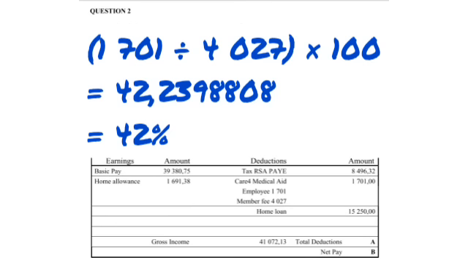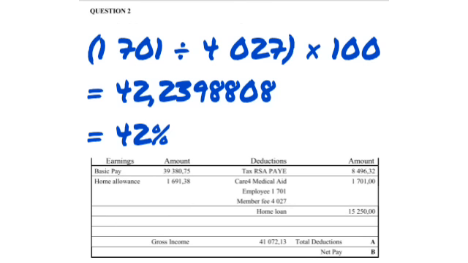So basically, to get the portion of the employee alone, you're going to say 1,701, which is paid by the employee, divide over the total amount of being a member of this medical aid scheme, which is 4,027 rands, and you multiply the whole thing with 100. It gives you 42.2398808. Rounding off, it gives you 42%.